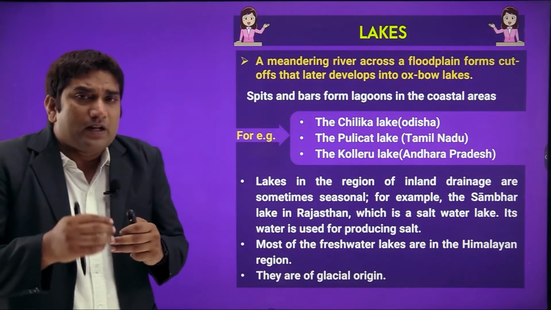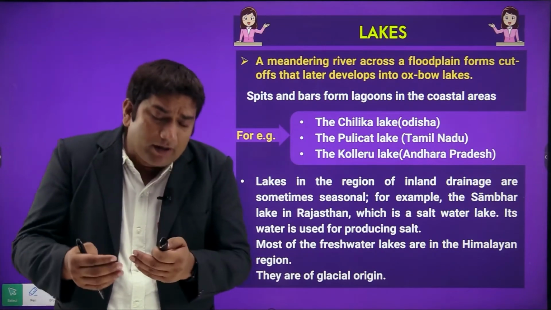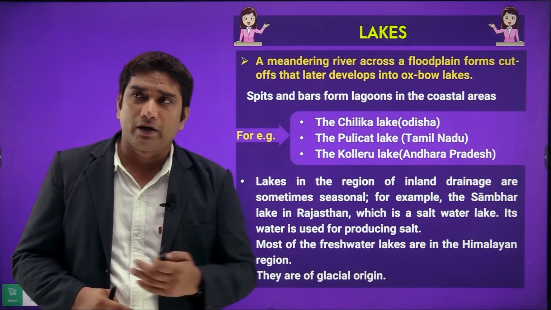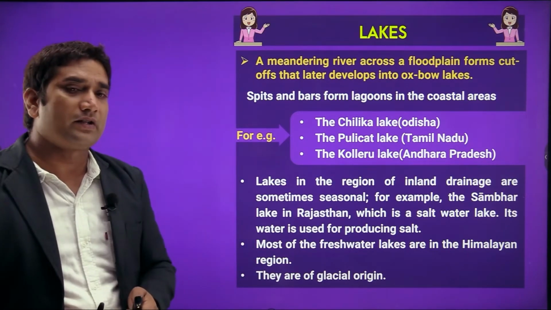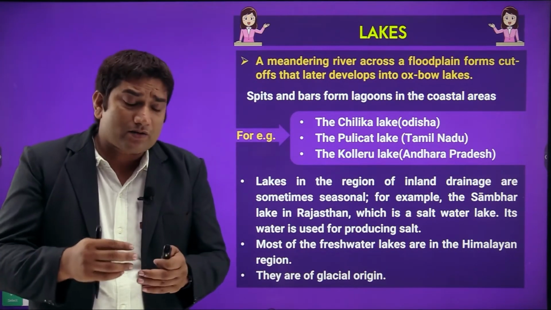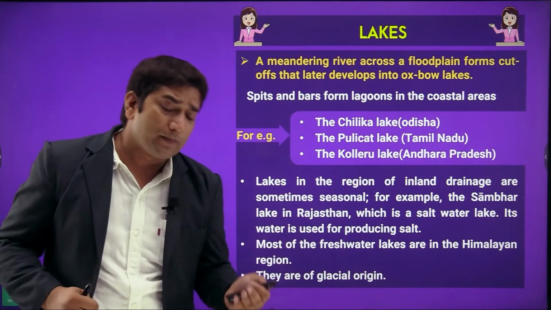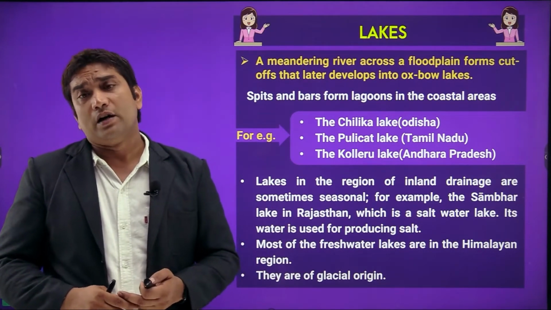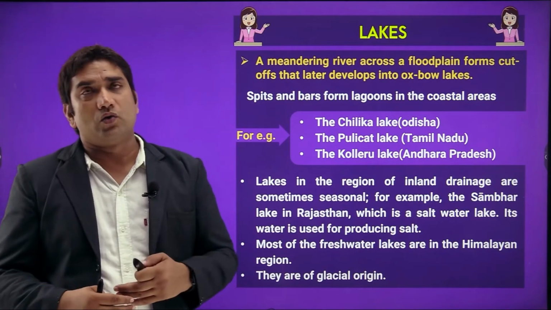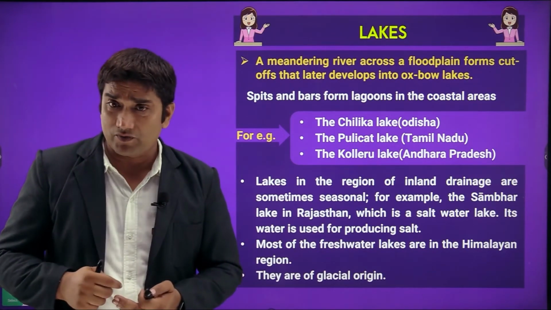Some lakes originated due to meandering in rivers; meandering is an important feature of rivers. Also, due to strips or bars of lagoons in the coastal areas we have obtained many lakes, like the Chilka lake in Odisha, then Pulikat lake in Tamil Nadu, then Kolleru lake in Andhra Pradesh. These are the important coastal lakes in India.